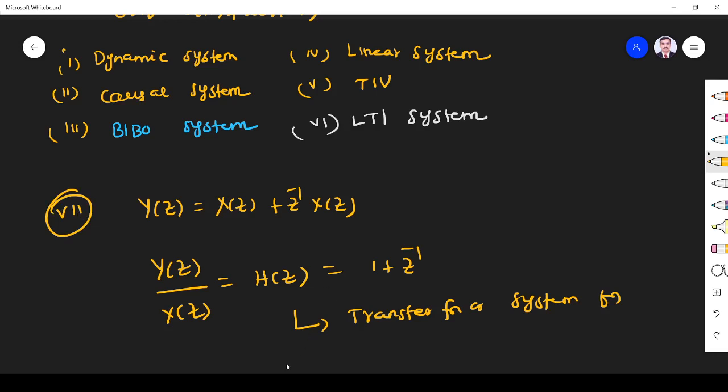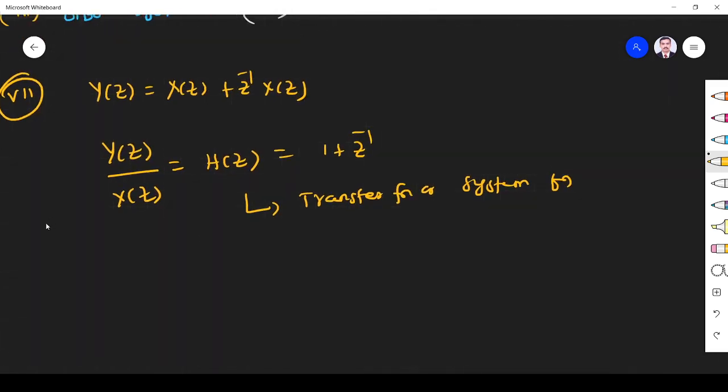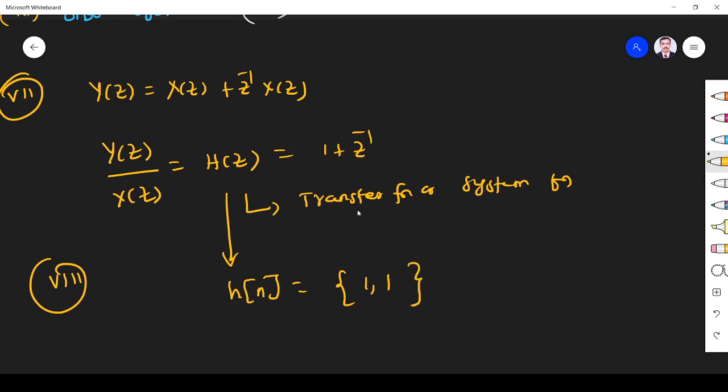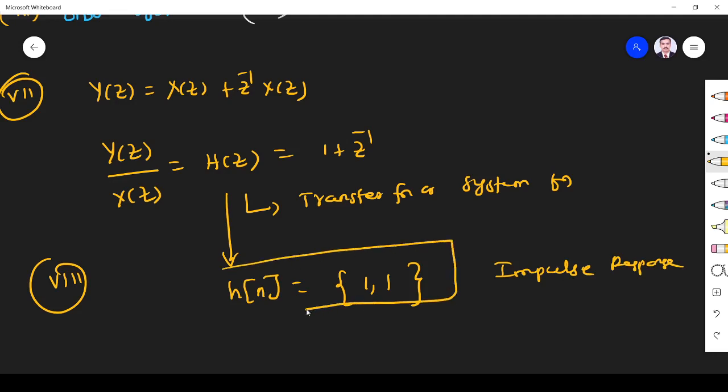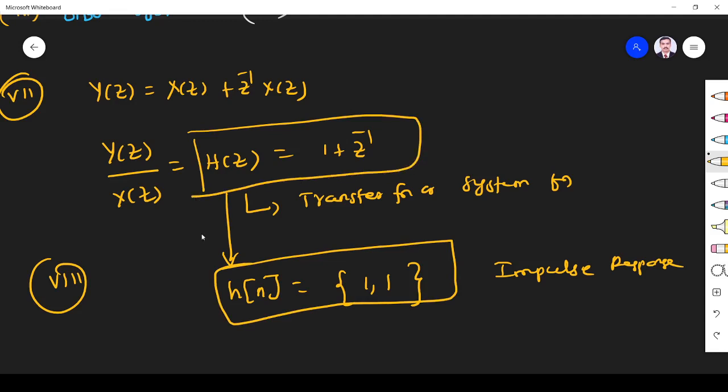Okay, fine. From the transfer function, how can we get the impulse response? We know, take the inverse z transform. If you take the inverse z transform of H of z, you will get h of n, that is given by 1 comma 1. You know how to take the inverse z transform. So this is the impulse response, the 8th data we got. This is our 8th data. This is our 7th data.